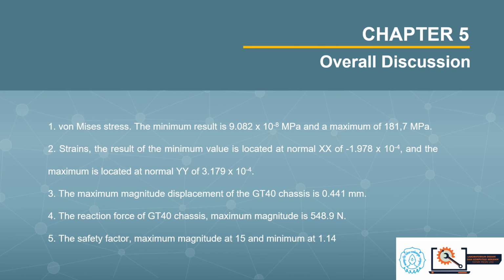Number 3, the maximum magnitude displacement of the GT40 chassis is 0.441 mm. Number 4, the reaction force of GT40 chassis maximum magnitude is 548.1 Newton, and the safety factor maximum magnitude is 15 and minimum is 1.14.